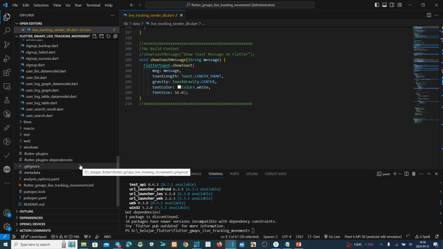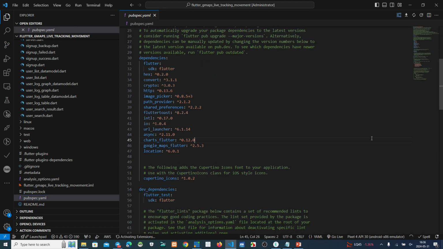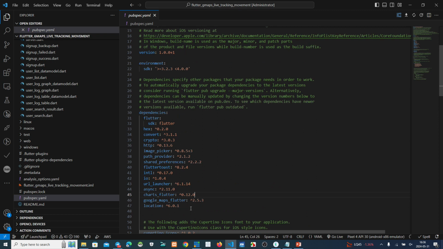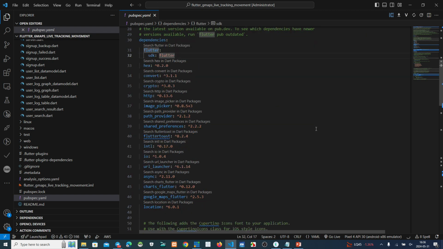And also, if you want to know about my pubspec, this is my pubspec. I use the package versions, but Flutter asked me to upgrade because some of these versions are not up to date.